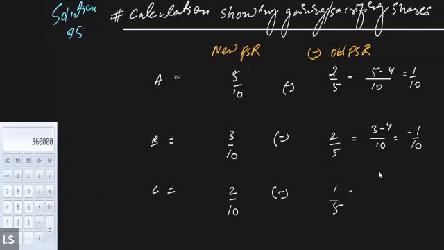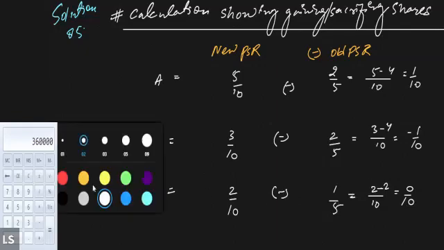Sorry, sir, 3 by 10 minus 4 by 10, it will be minus 1 by 10. Then for C, it will be again 10, 2 minus 2. So that will be 0 by 10. So that will be 0, obviously.